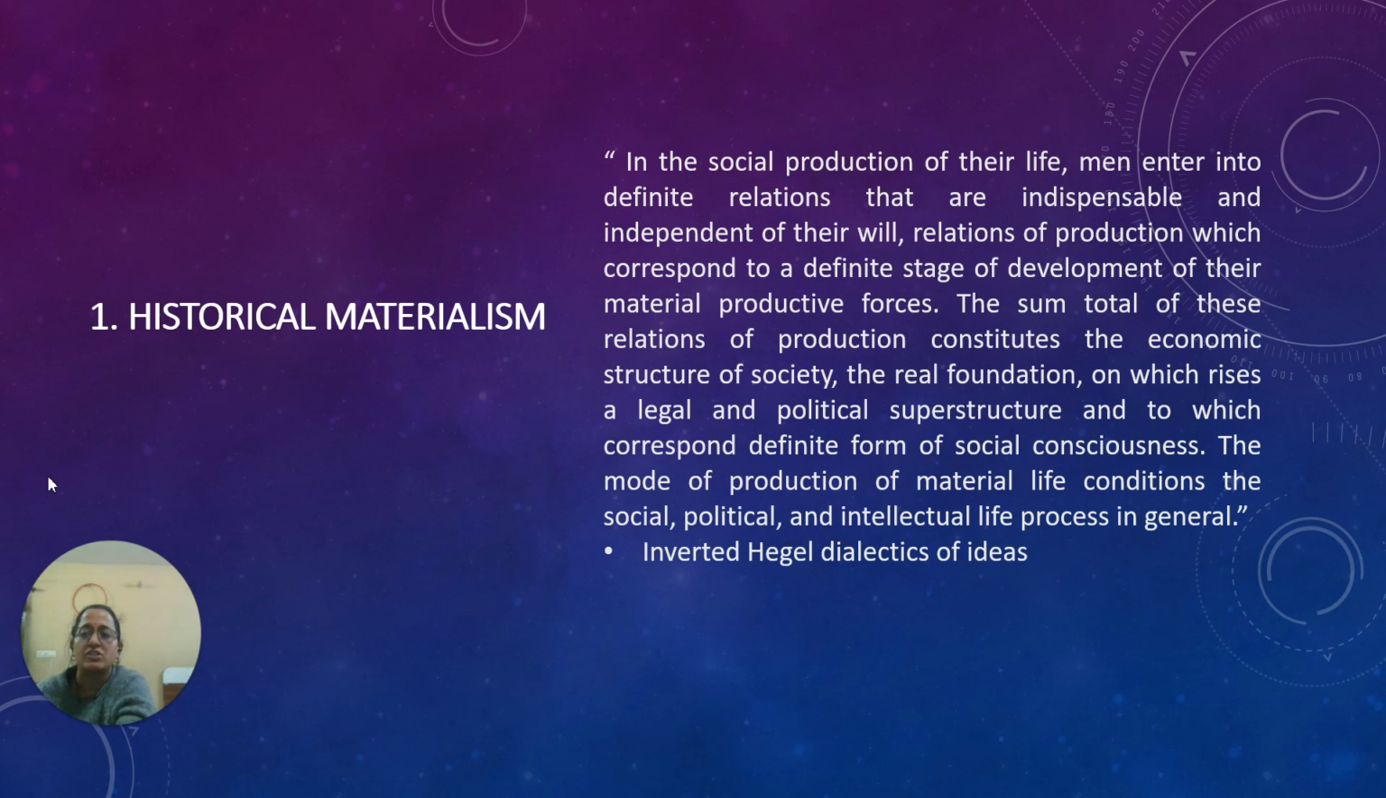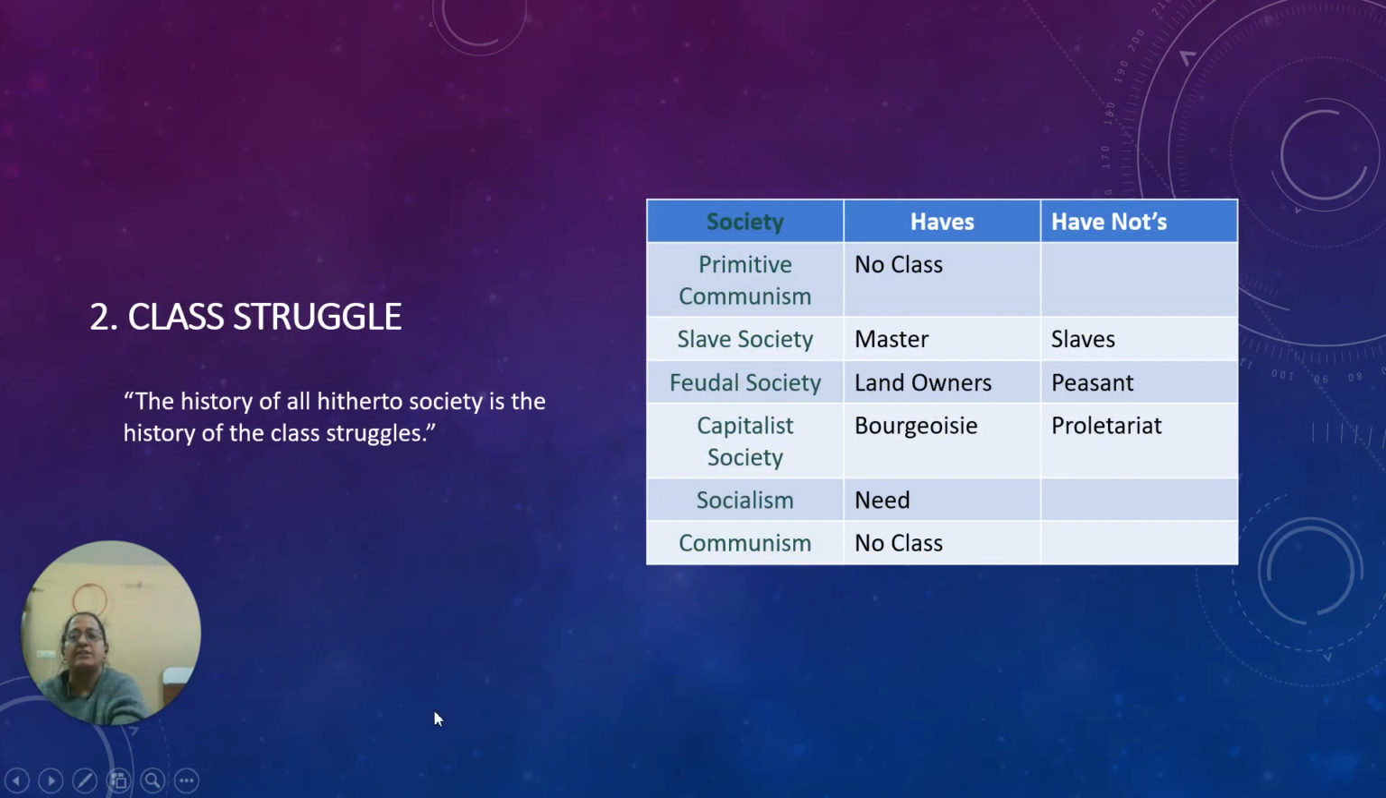Next comes the class struggle. The history of all hitherto society is the history of class struggle. Here, Marx tries to analyze the transition from one form of society to another on the basis of its economic structure, its productive structure. Other things are secondary to Karl Marx. The primary thing is the economic structure, the way of production.